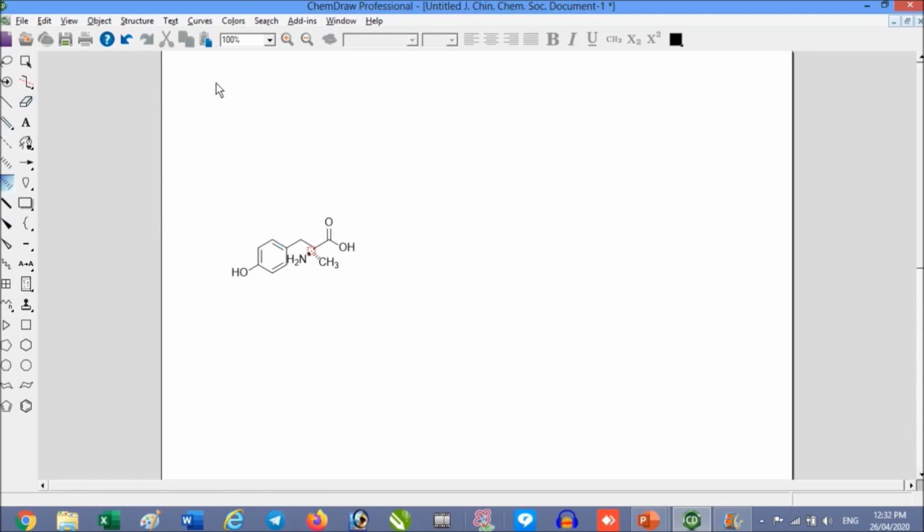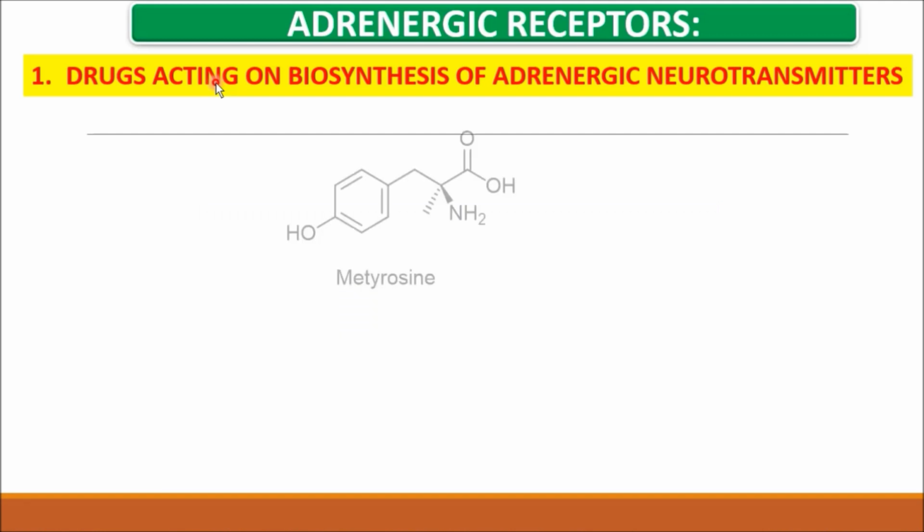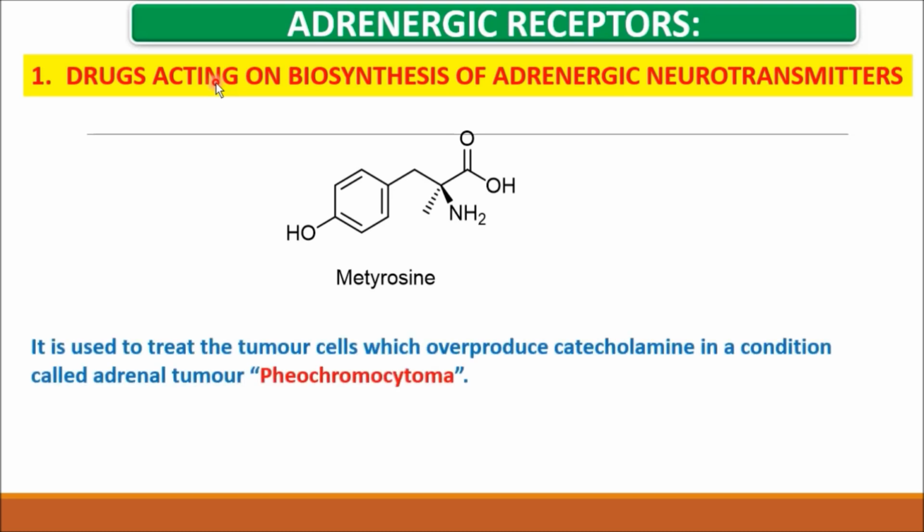So friends, let's see metyrosine. This drug is used to treat overproduction of catecholamines, that may be adrenaline or noradrenaline. Actually it is an anti-cancer drug to treat pheochromocytoma.